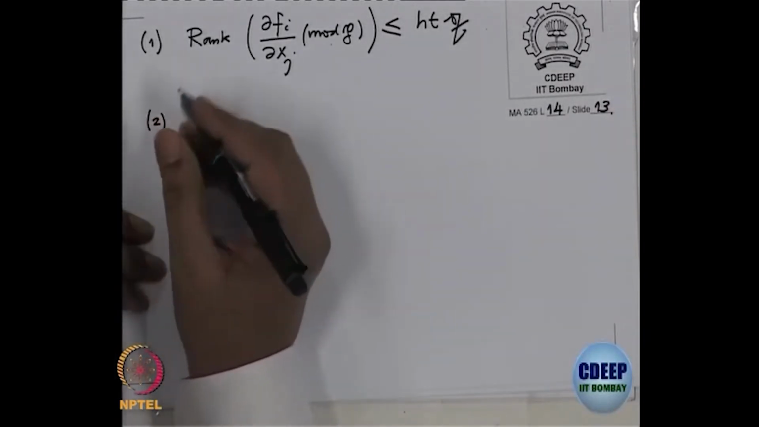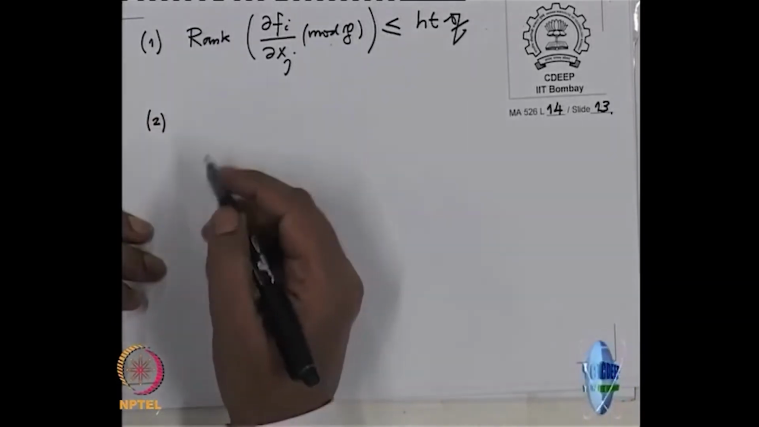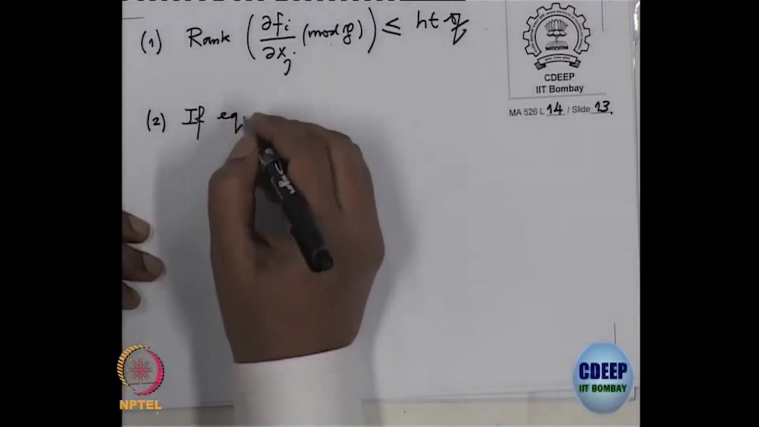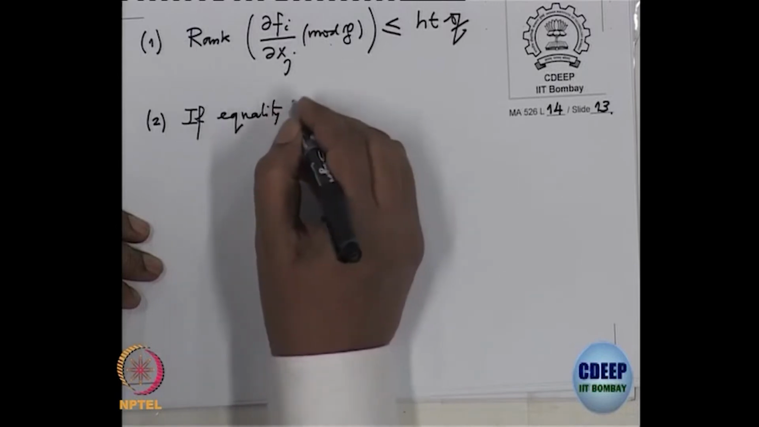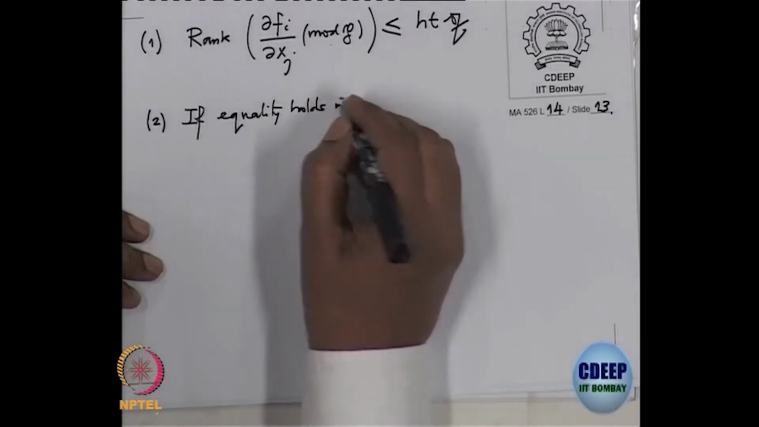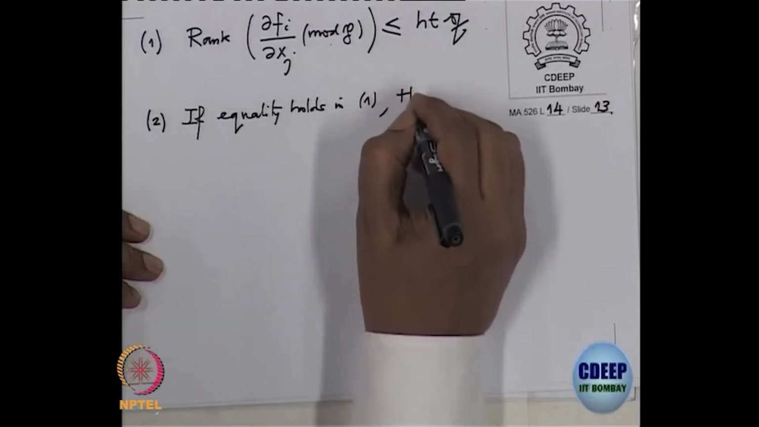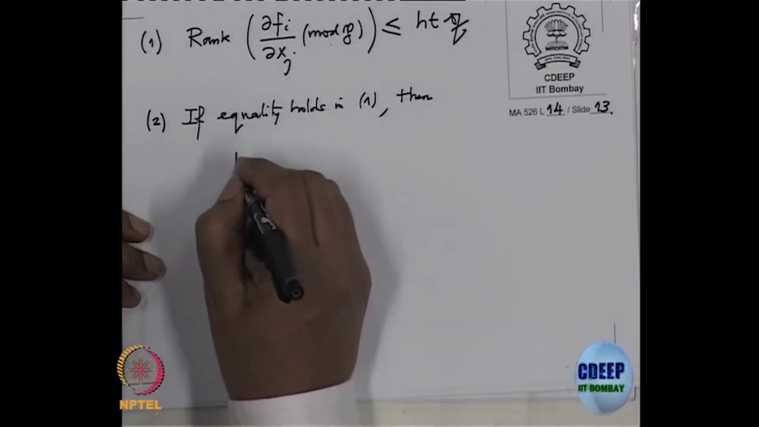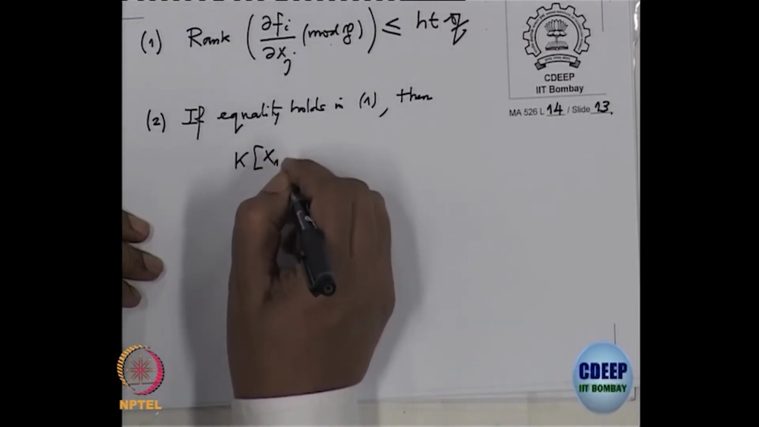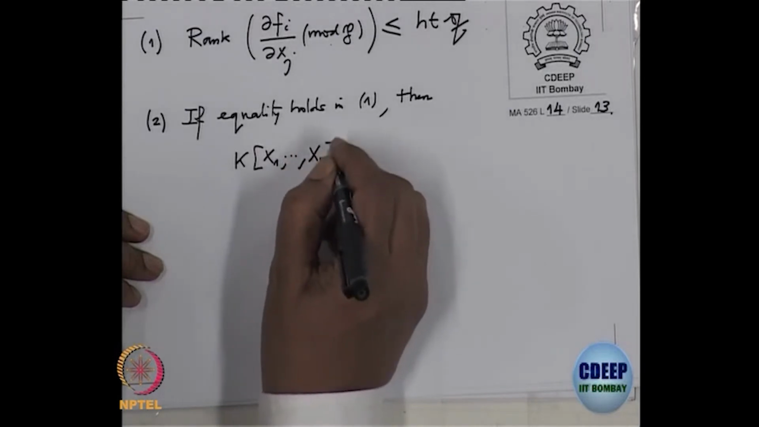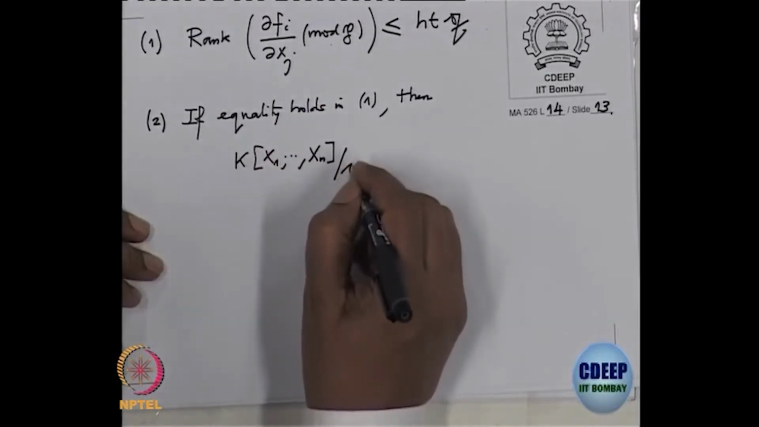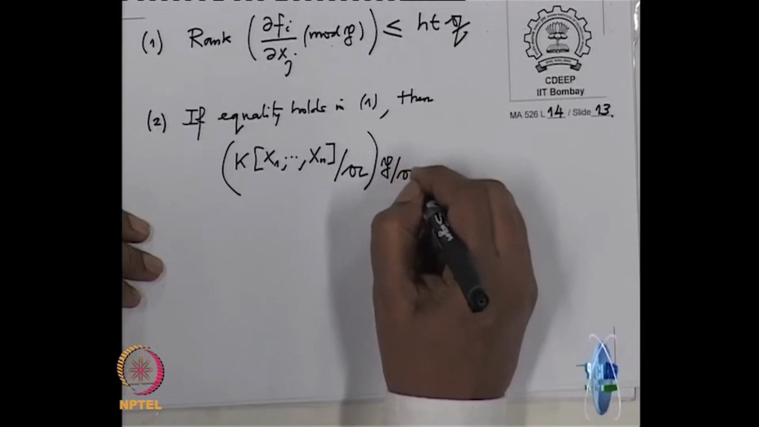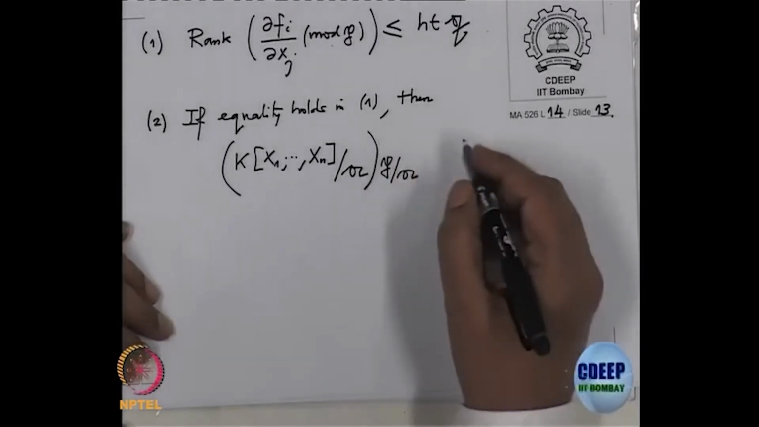Second assertion is if equality holds here, in 1, then the ring is regular. Which ring? Take k[x1, ..., xn] mod that ideal A, and of course, this you have to localize where? You have to localize at P mod A. This ring is regular.